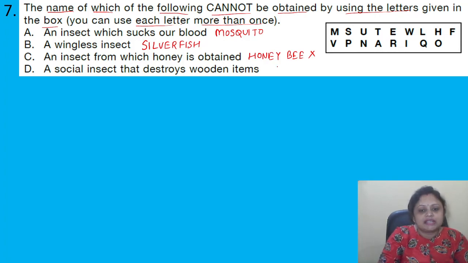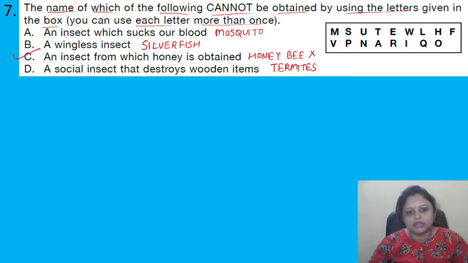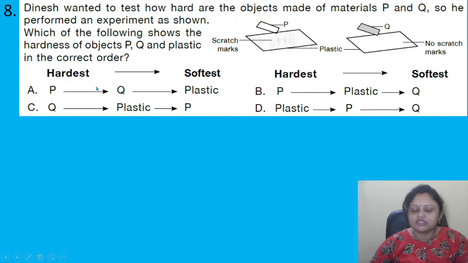A social insect that destroys wooden items, that is termites. It can also be made. So here the correct answer is option C. Got it? Coming to the next question.